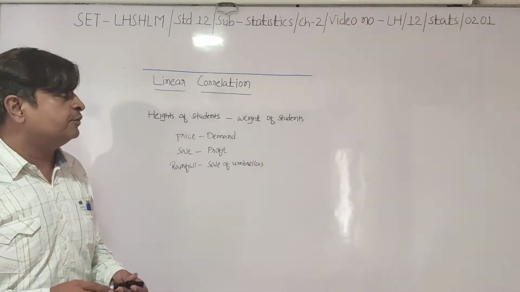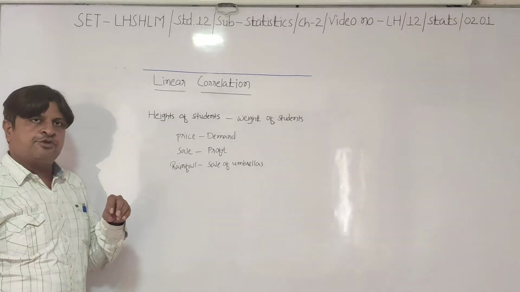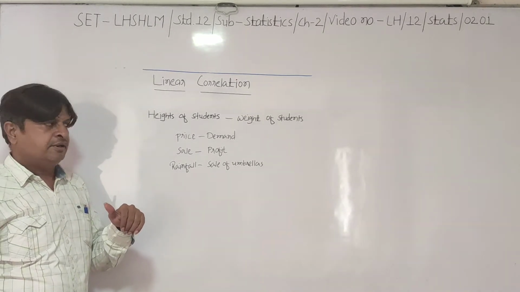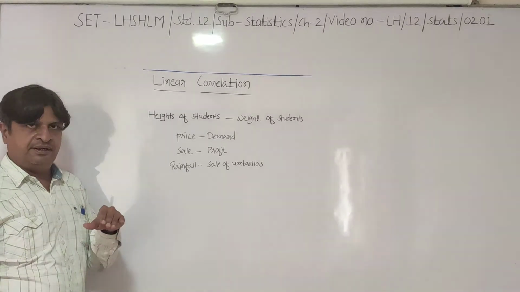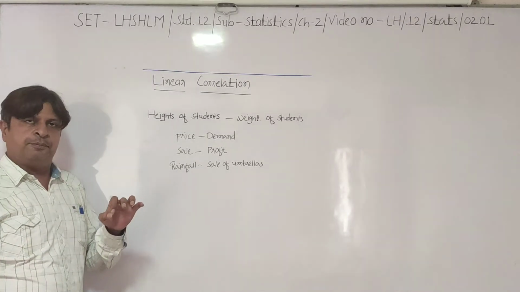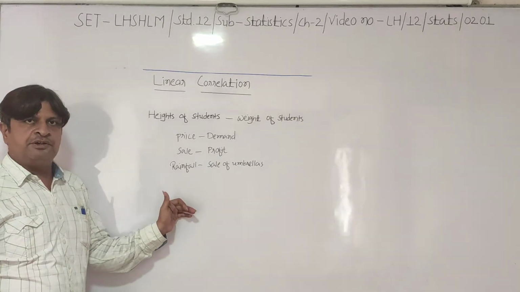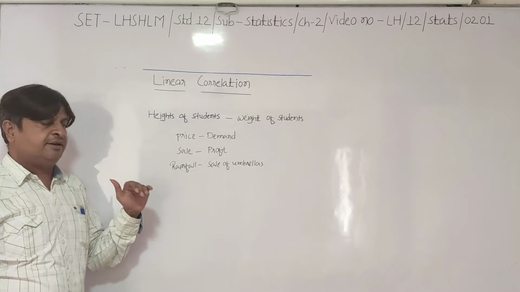Now suppose if we want to measure the relationship between these two variables, see, for example, height and weight of a students, price and demand of a one particular commodity, sales and profit of a one particular firm, rainfall in a one particular region, and sale of umbrella in that particular region.